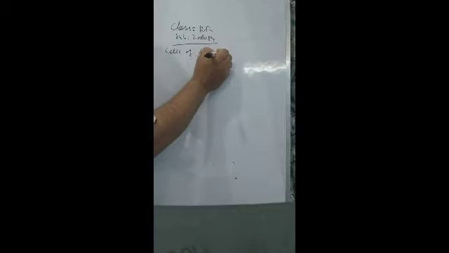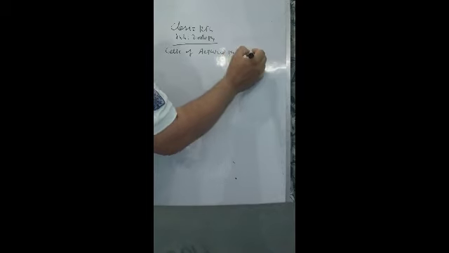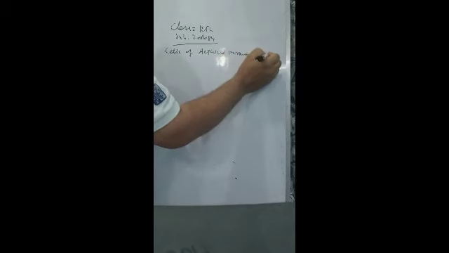Cells of acquired immune system. You know that the acquired immune system is the immunity that an individual acquires during lifetime. We write here: what is the acquired immune system?